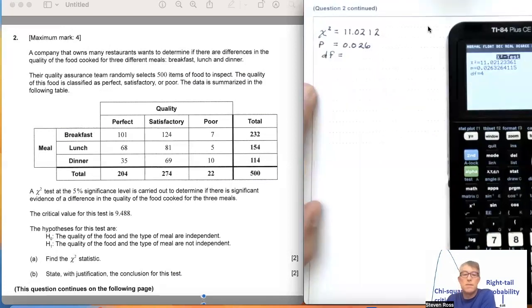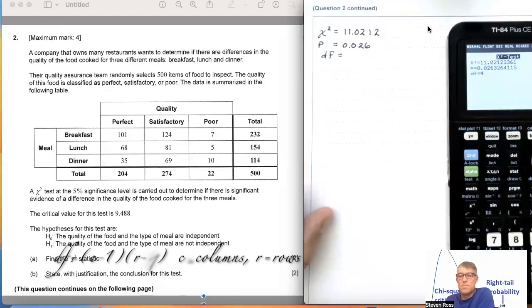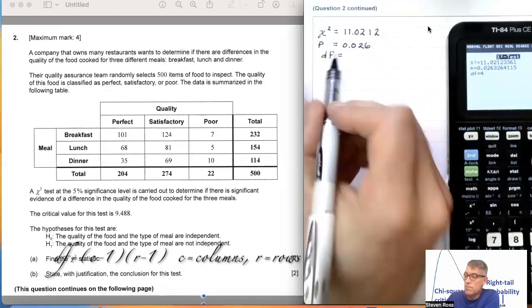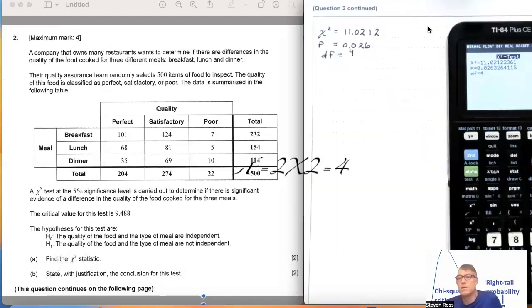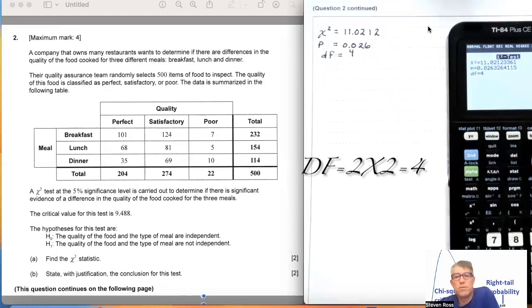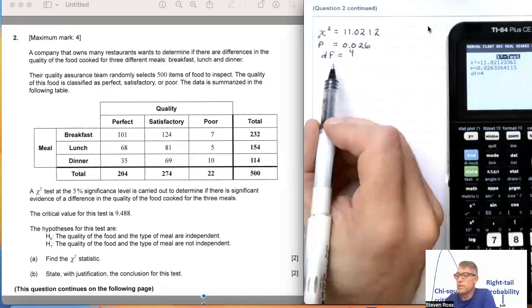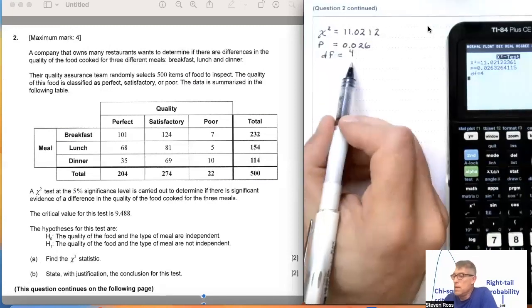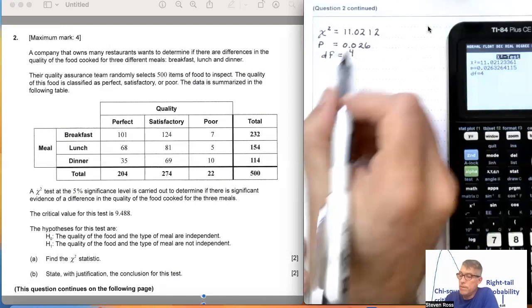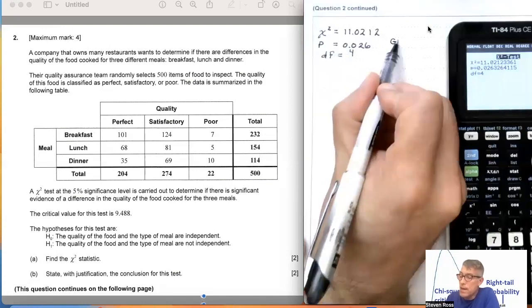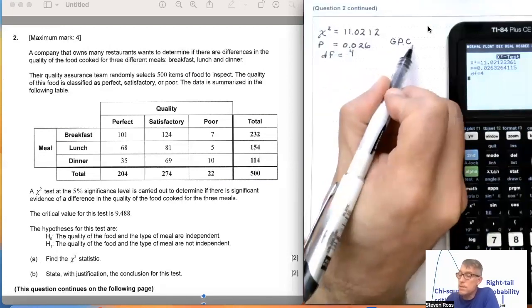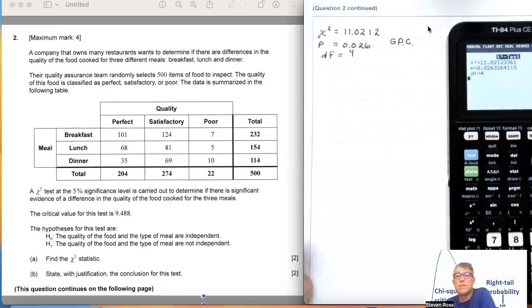And if I take my 3x3 matrix and say the columns, 3 minus 1 is 2, and the rows, 3 minus 1 is 2, 2 by 2 is 4. So that does match this particular 3x3 matrix. So the rows and columns are used to determine the degrees of freedom. And then as we move on down, I'm going to make sure that I indicate that I got these values using the GDC, the graphics display calculator.